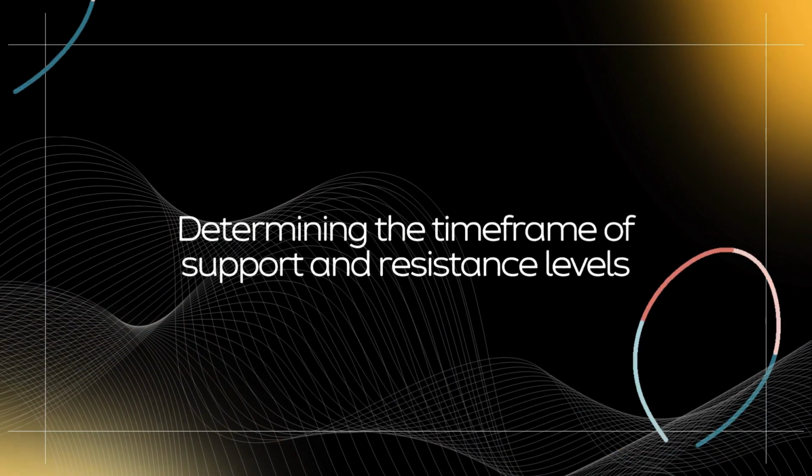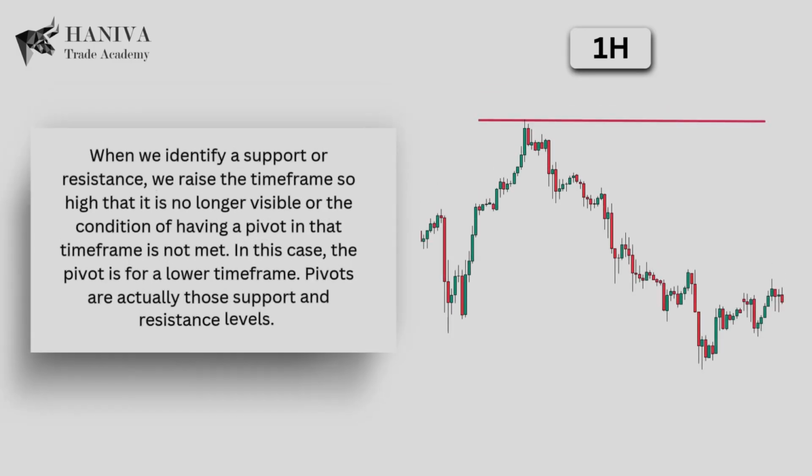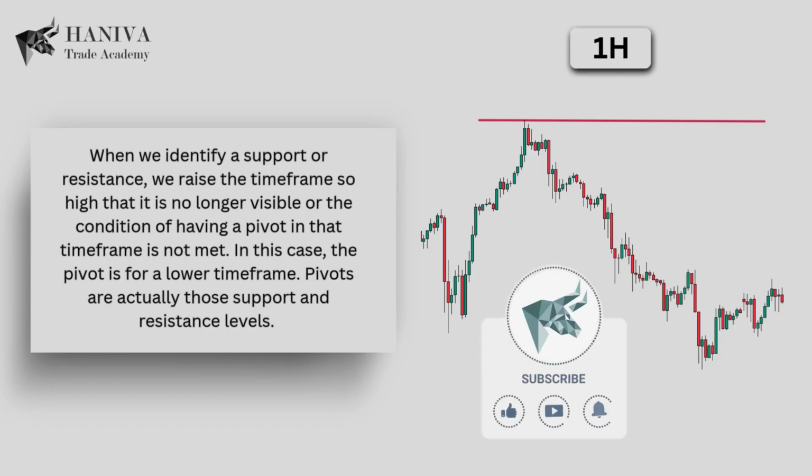Determining the time frame of support and resistance levels. When we identify a support or resistance, we raise the time frame so high that it is no longer visible, or the condition of having a pivot in that time frame is not met. In this case, the pivot is for a lower time frame. Pivots are actually those support and resistance levels. In the upcoming videos, we will teach you about pivots so that you can enter trades at the moment of price reversal. This chart is related to the 1-hour time frame.